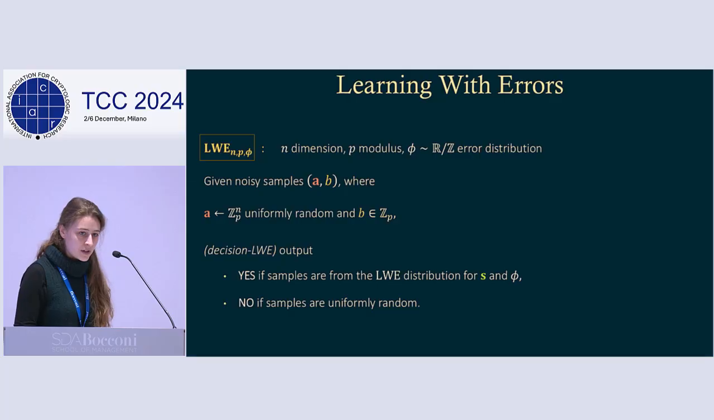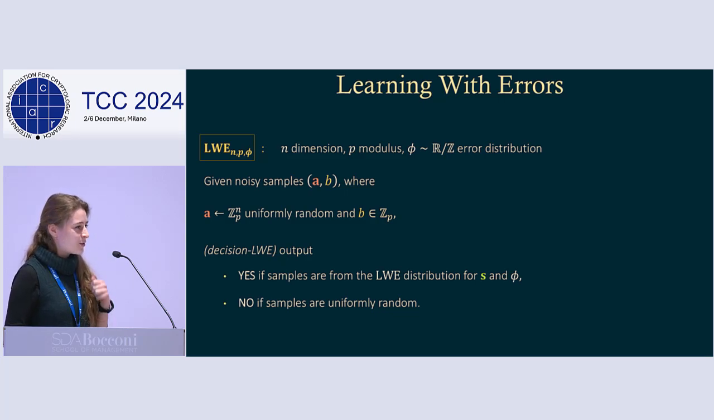The decision variant is actually what we use for cryptosystems. So here we're given a bunch of noisy random samples, and our goal is to determine: are these samples actually from an LWE distribution determined by some secret vector and error distribution phi, or are they truly uniformly random?